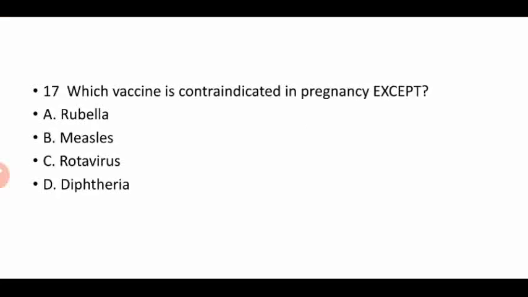Next question: which vaccine is not contraindicated in pregnancy? So here we know that all live vaccines are contraindicated in pregnancy except yellow fever. So here rubella, measles and rotavirus are live vaccines. So our right answer is diphtheria. Diphtheria comes under the toxoid.